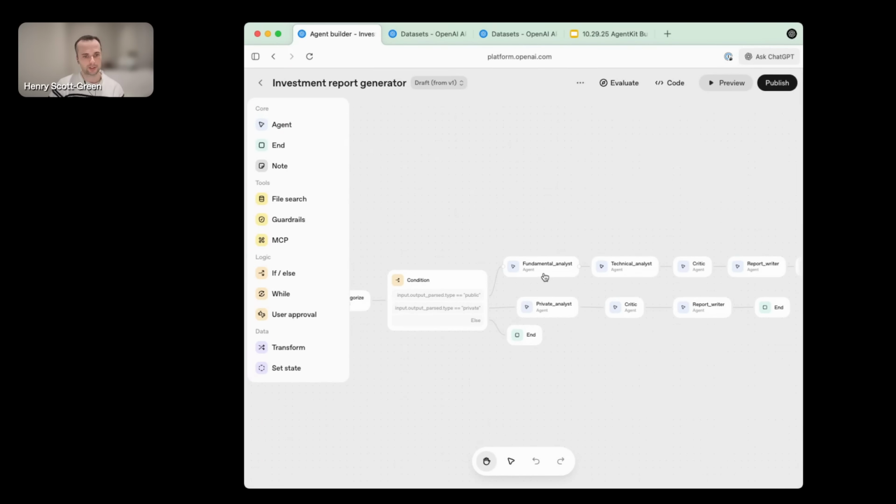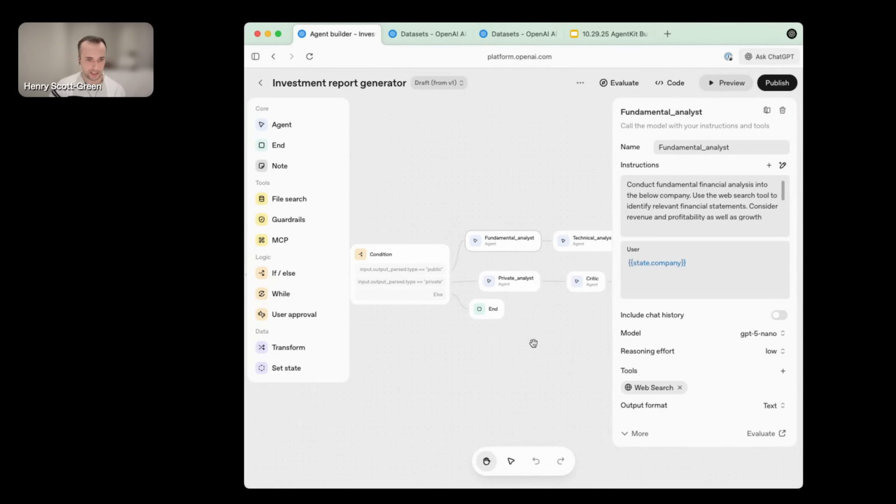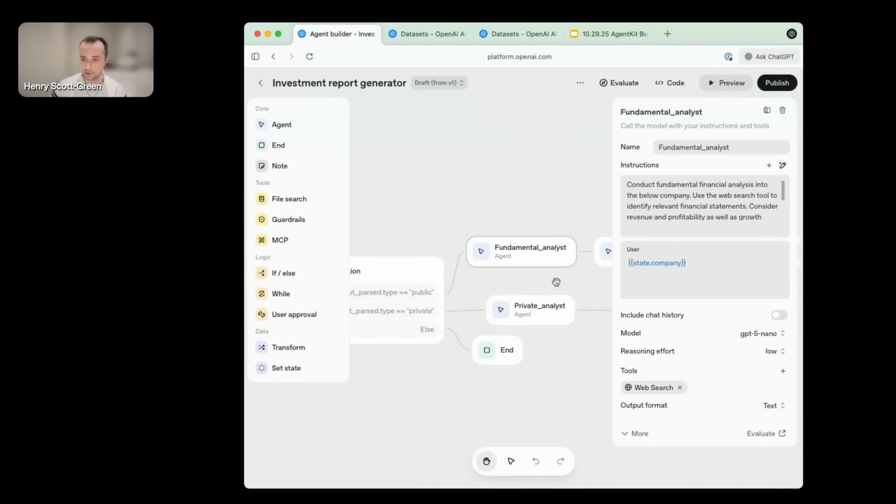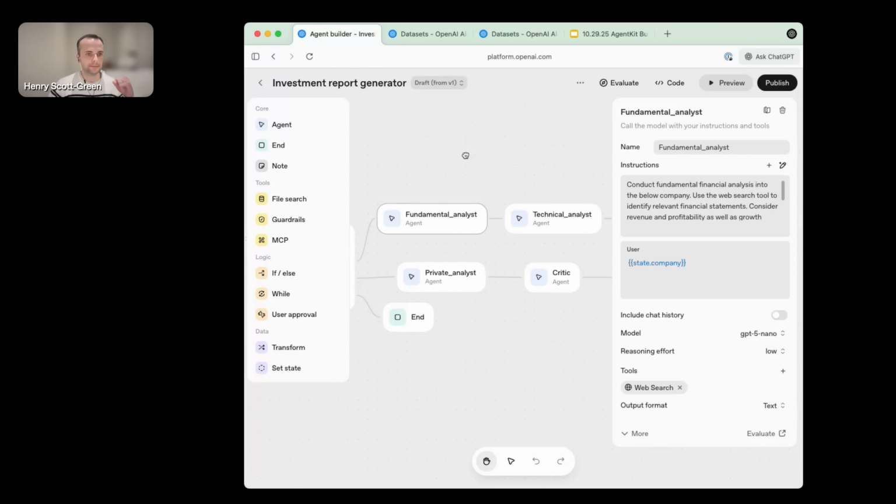So, as I mentioned, you have a whole bunch of agents here, and every single one of these agents needs to perform well and needs to perform as you want it to. And so how do you get confident in the performance? How do you get visibility and transparency into how it's going to perform?